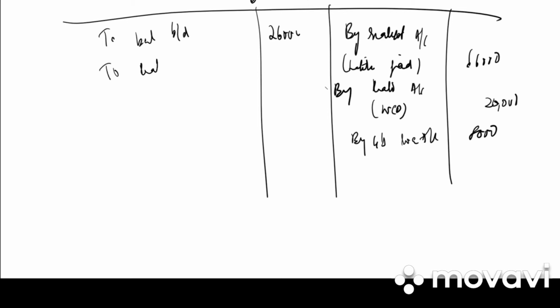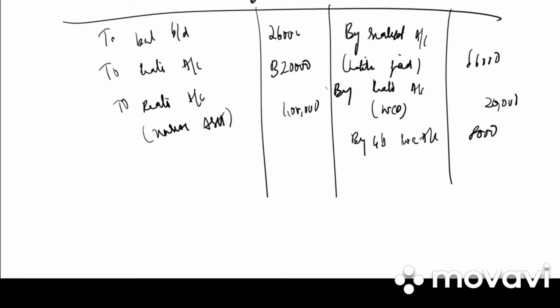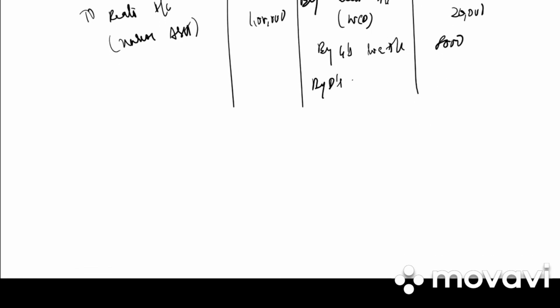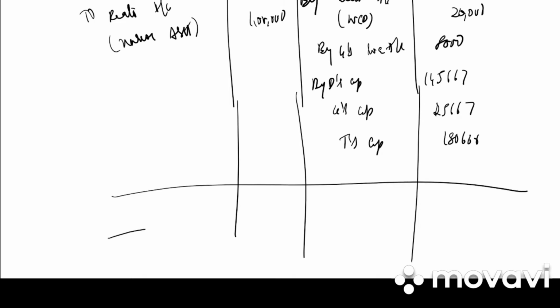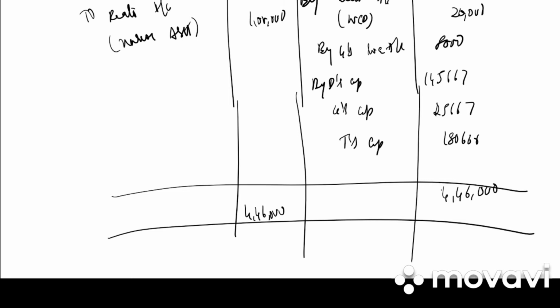Then on the debit side we have realization account, sale of assets, in bracket 3,20,000. Then we have again realization account, in bracket unrecorded asset 1 lakh. And then by D's capital account, G's capital account and T's capital account. How much is it? 1,45,667, 25,667, 1,80,666. So what is the total? 4,46,000. So after this write down the note.